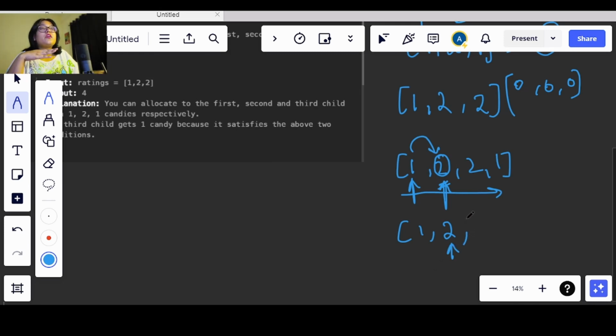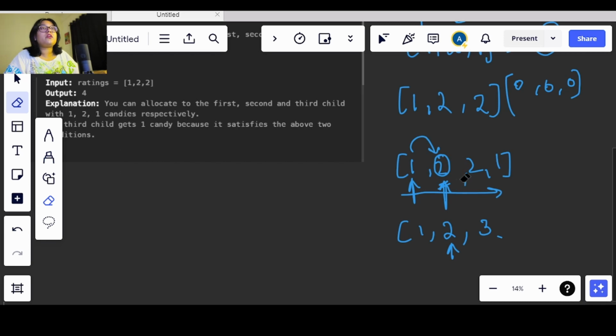So let's say, instead of 1 2 2 1, it is 1 2 3 2 1. The child who has a rating of 3 will get one more than the previous child. That means if the previous child is getting 2 candies, then the child with a rating of 3 will get 3 candies. I hope you are getting it. At every step we will be increasing the candies one by one, according to the previous child. So now we know that.